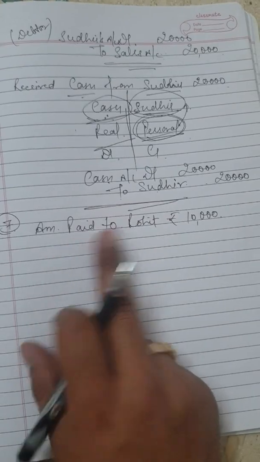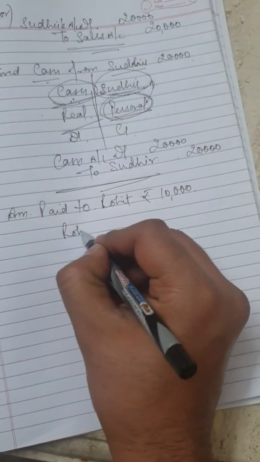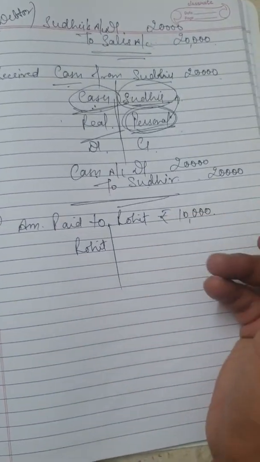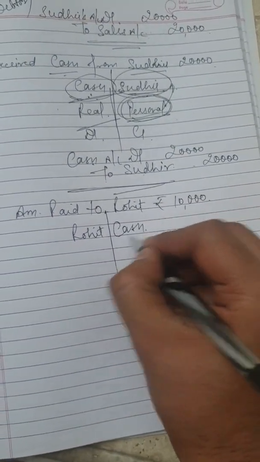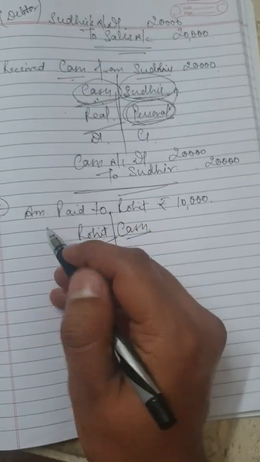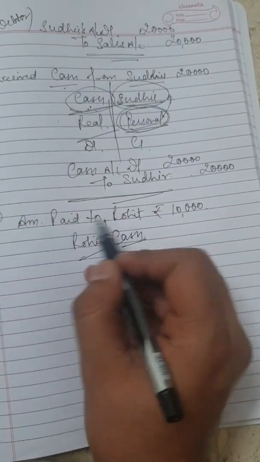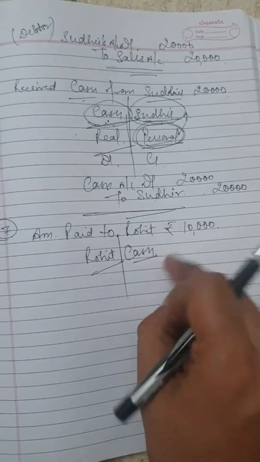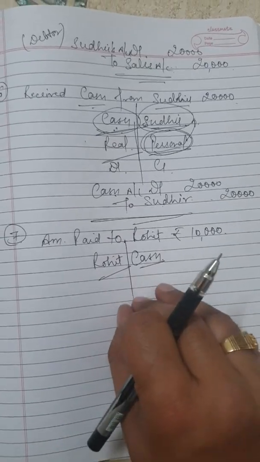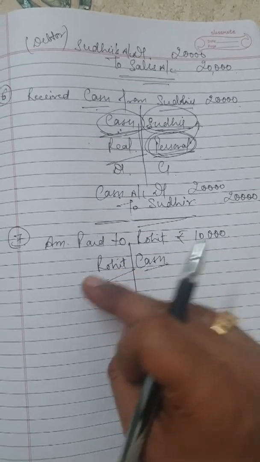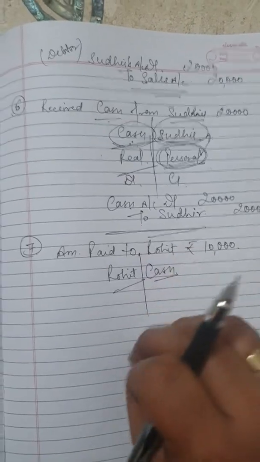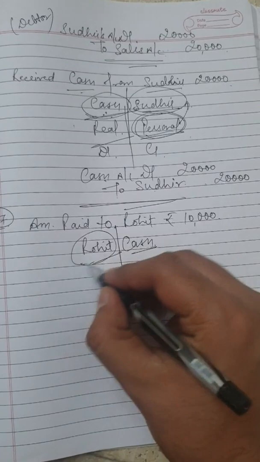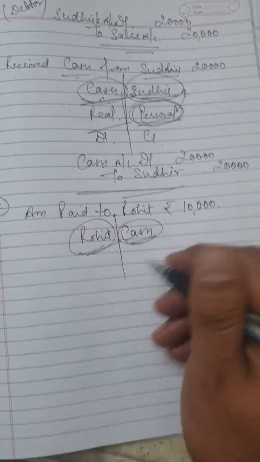So what two accounts will be affected? Obviously, since you are making payment to Rohit, one account affected is Rohit's account. And obviously you are making payment in cash, so another account will be the cash account. It is not necessary that both the accounts will be written in the transaction itself. You have to apply common sense and see what are the two accounts which have been affected by any business transaction. Once you are making payment to Rohit, that means cash is moving out from your pocket to Rohit. So Rohit is affected as well as cash.